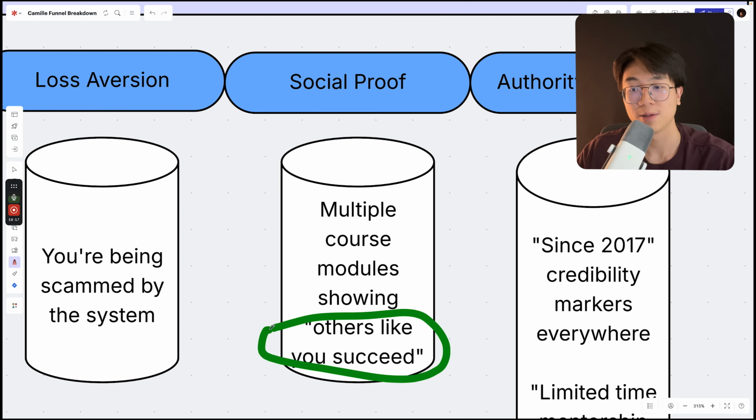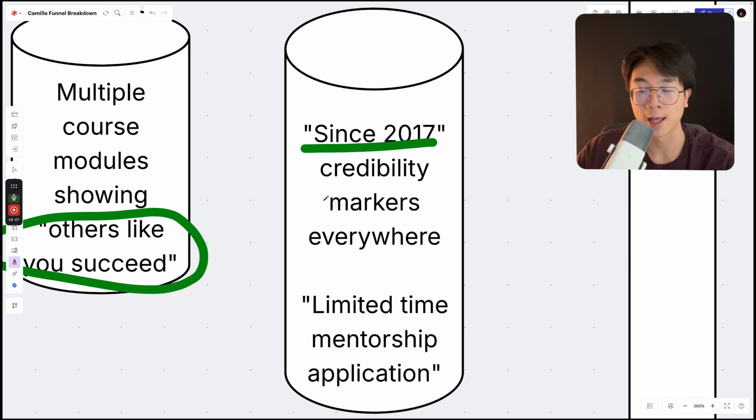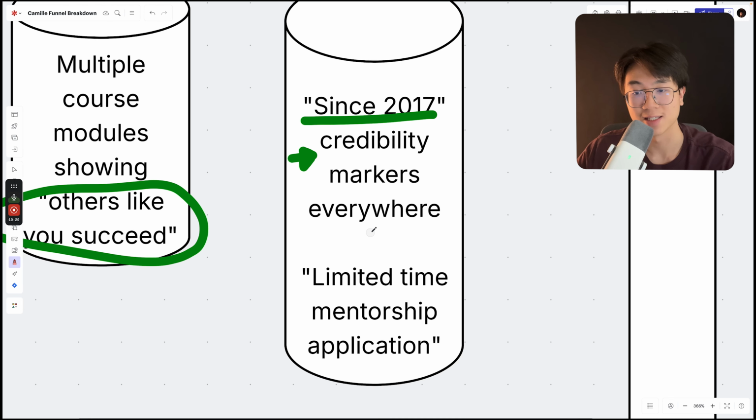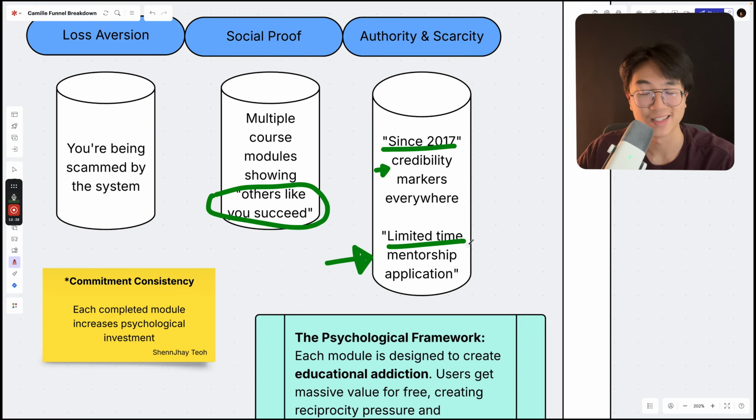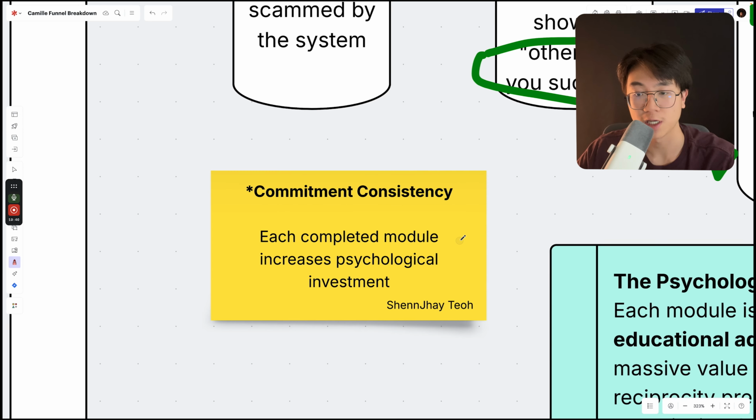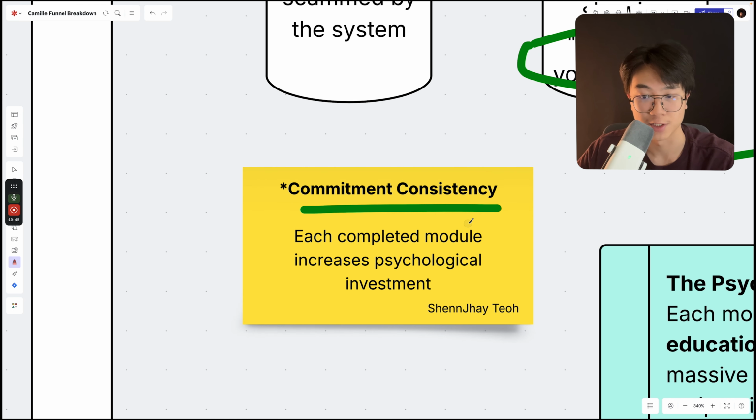Third is the authority plus scarcity. He shows, hey, trading since 2017, which shows credibility, right? And urgency. And the way he applies it is limited time mentorship application, especially the limited time. And you might argue there is also commitment consistency bias as well. So each completed module increases the psychological investment of his audience.